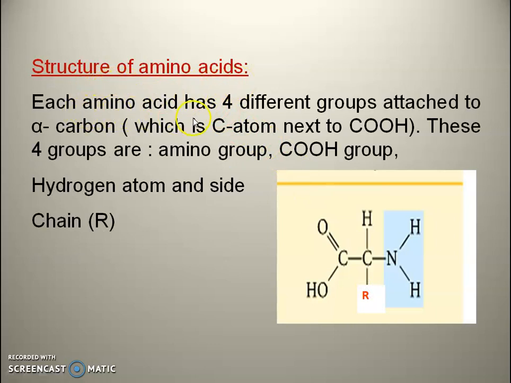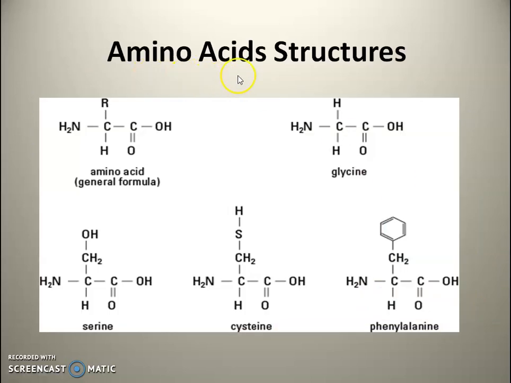Structure of amino acid: each amino acid has four different groups attached to the alpha carbon, which is the carbon next to the carboxylic group. These four groups are the amino group, carboxylic group, hydrogen atom, and side chain, which is denoted by R. The side chain may be anything, aromatic or aliphatic also. These are some basic amino acids. This is the general formula of an amino acid. This is glycine, serine, cysteine, phenylalanine.